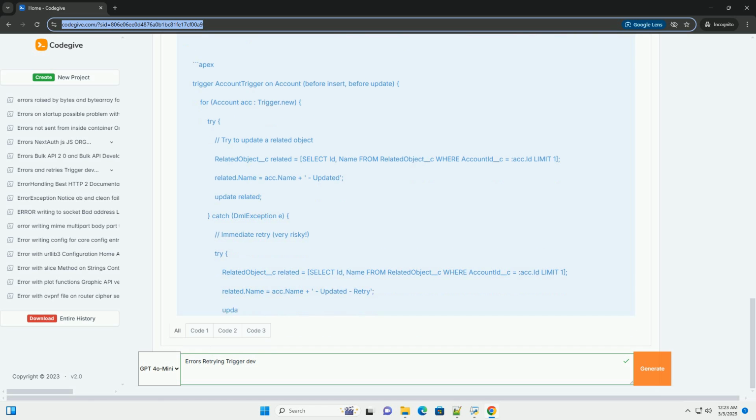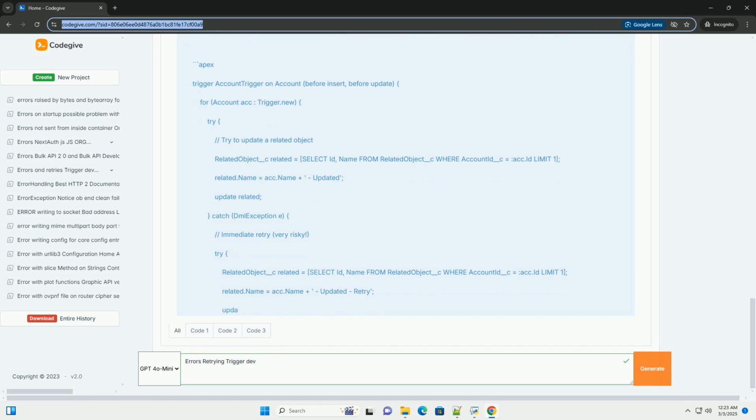Avoid immediate retries. As mentioned earlier, immediate retries are generally discouraged. Use asynchronous retries instead. Limit retry attempts. Implement a retry count to prevent infinite loops. After a certain number of attempts, stop retrying, and log the failure. Use exponential backoff. Instead of retrying immediately, wait a few seconds, then a few more, and so on. This can help to avoid overwhelming external systems.